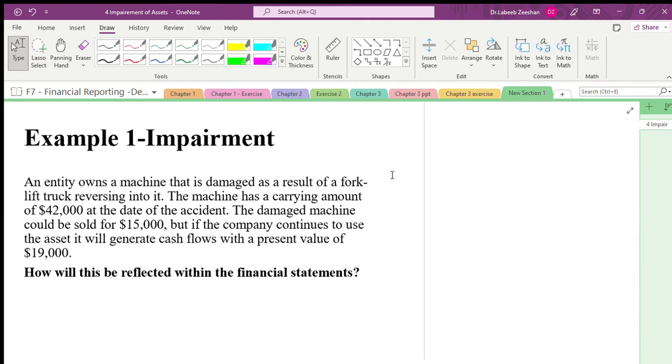An entity owns a machine that is damaged as a result of a forklift truck reversing into it.